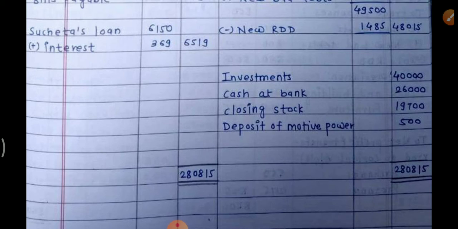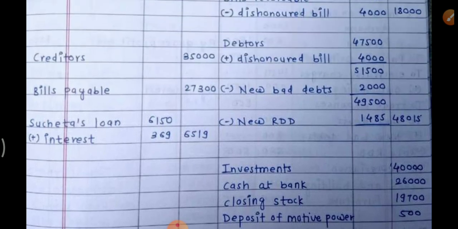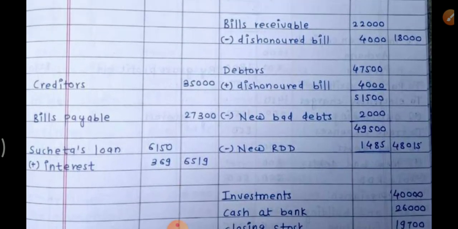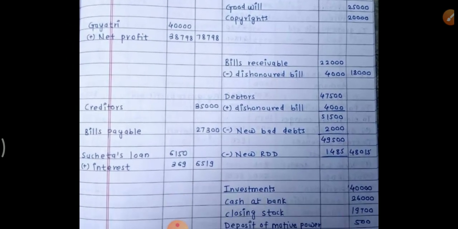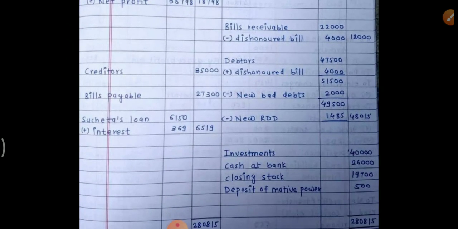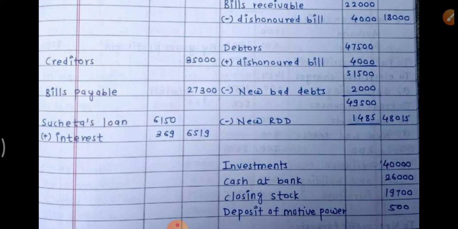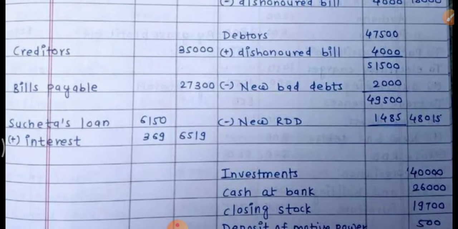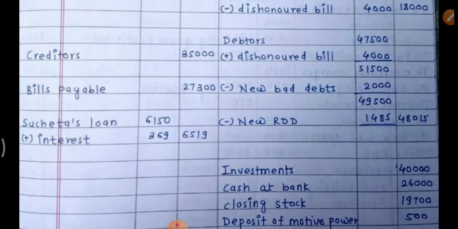Investment, cash at bank, closing stock, and deposit of power meter. You know, on liability side, creditors, bills payable, and loan from partner Sucheta and interest payable on it compulsorily at the rate of 6% per annum if any special rate of interest is not given, that have been calculated and added to the loan. So total amount payable to Sucheta here becomes 6,519.